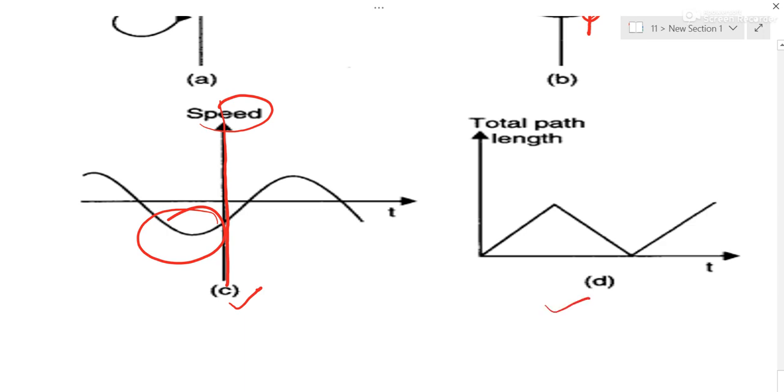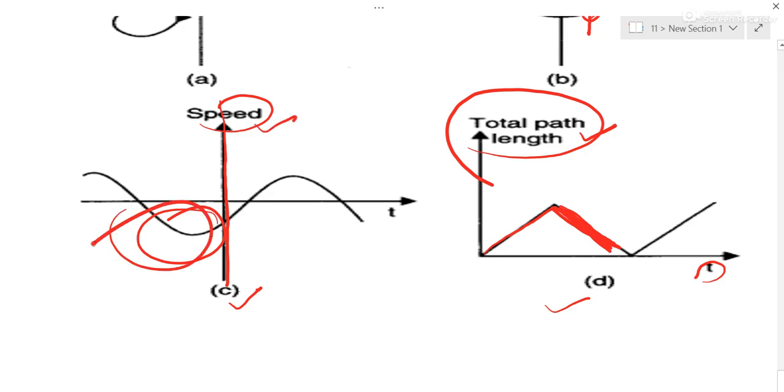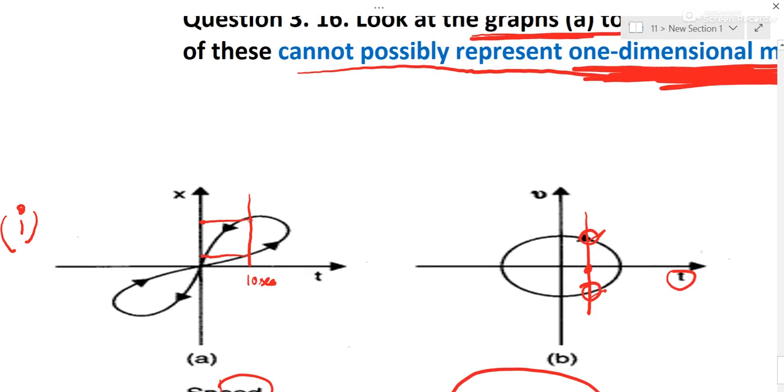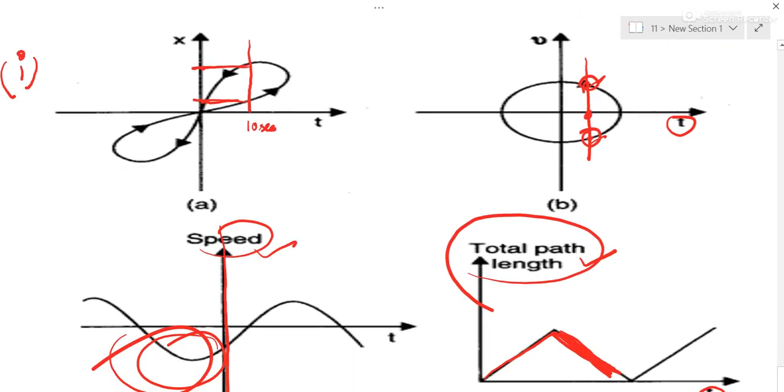Now coming to this, here it is total path length against time, increasing and decreasing now. So total path length cannot decrease, distance cannot decrease, displacement can decrease, distance cannot, with time at least. So this is also wrong. So all four graphs are wrong for four different reasons. Distance cannot reduce with time, speed, scalar quantity cannot be negative, and at the same time, two positions are not possible at same time. Similarly, two velocities, two directions are not possible. So they are all wrong.